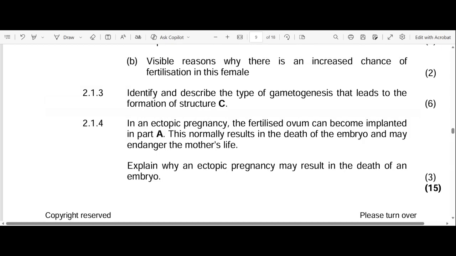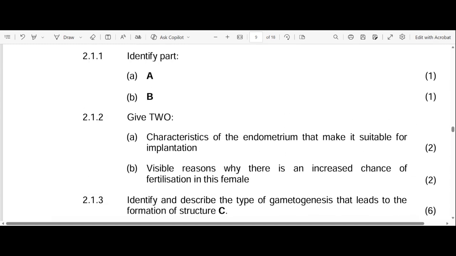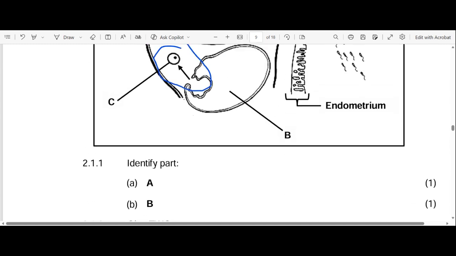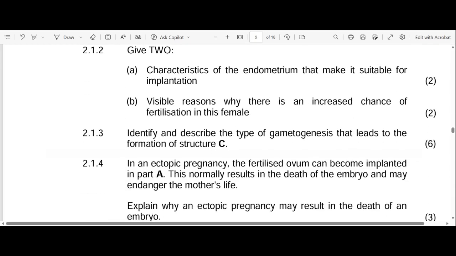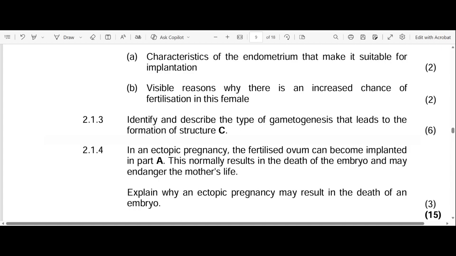So let's go to 2.1.3. Identify and describe the type of gametogenesis that leads to the formation of structure C. I want you to listen to me clearly. So structure C, let's see structure C, it's the ovum, right? So the process is oogenesis, with the two O's. Remember, it's very important, two O's, right? With the two O's. So this is how I like to start the process, right? So under the influence of FSH, it needs to be under the influence.